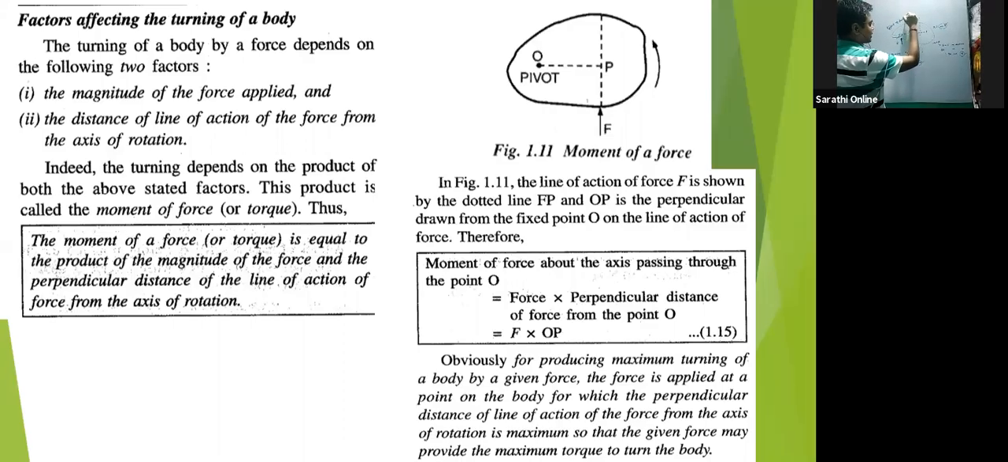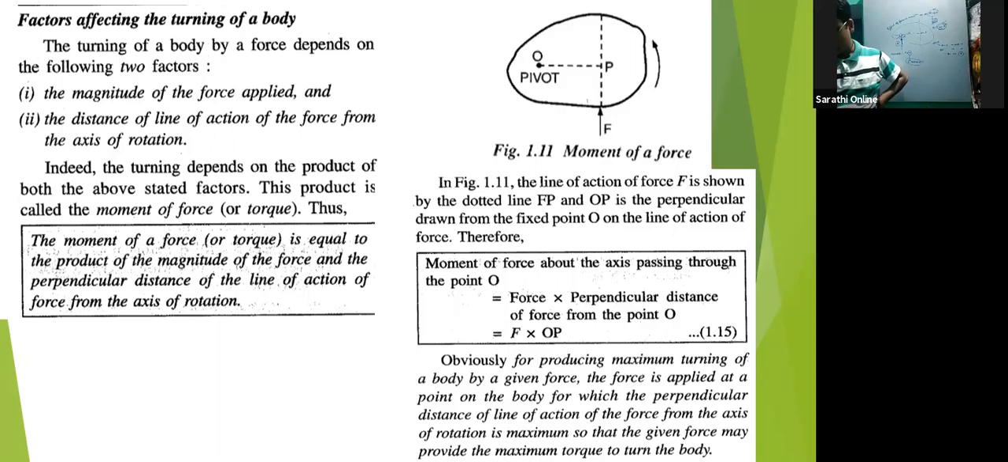Effect of force is maximum on the torque. Torque is R cross F, so R F sine theta. This sine theta is maximum when F is perpendicular. That's why the effect of F on torque, the magnitude of torque, becomes maximum. Okay, so we'll go a little more ahead.